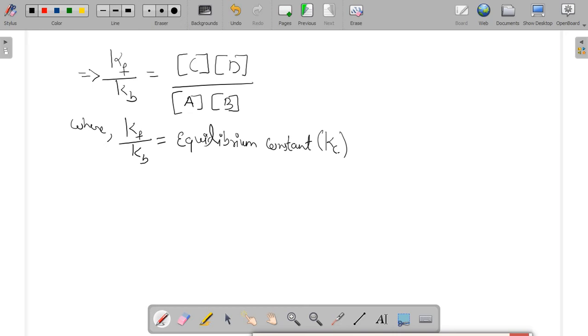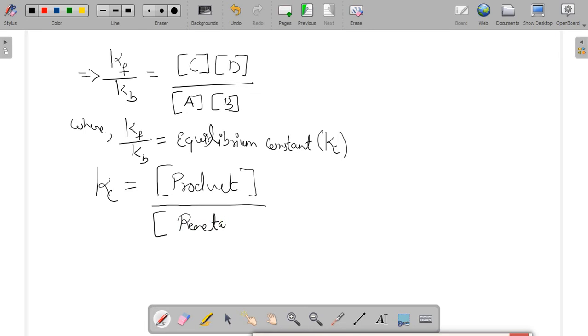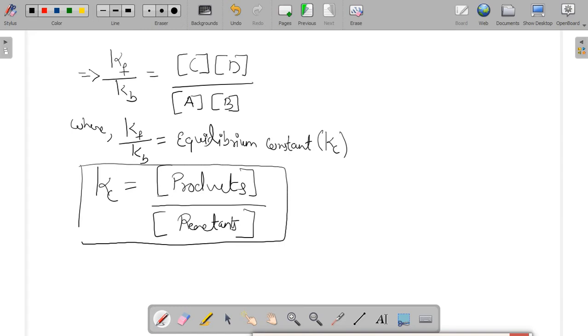Kc means depending on the concentration of the reactants and products. So we can write Kc is equal to the total concentration of the products divided by the total concentration of the reactants. So this is the law of mass action for a general, simple chemical reaction.